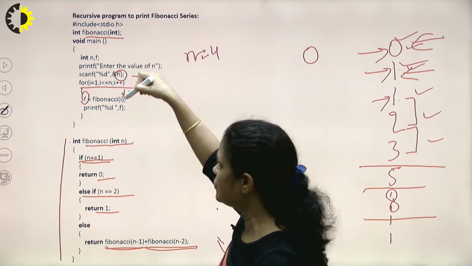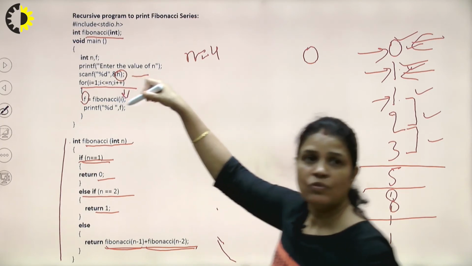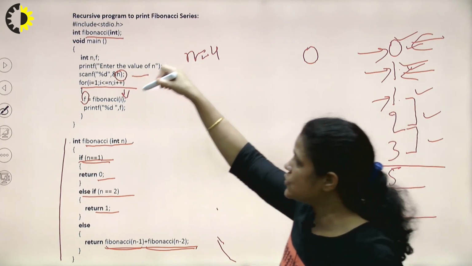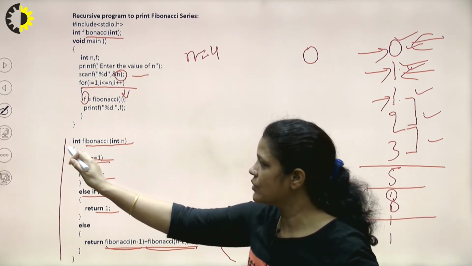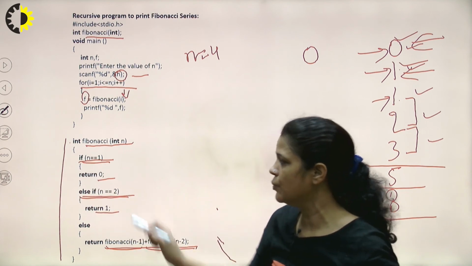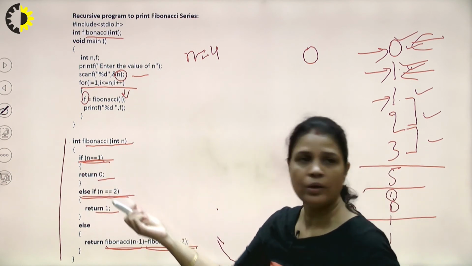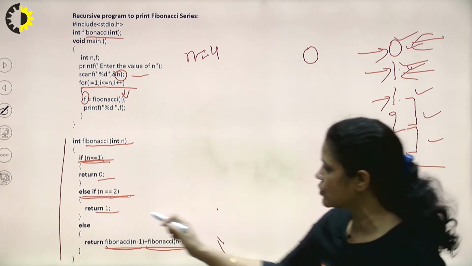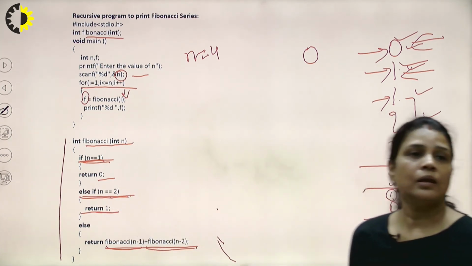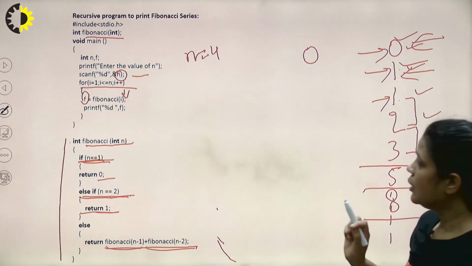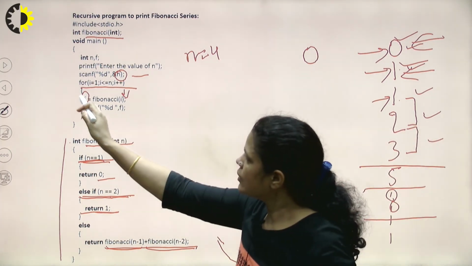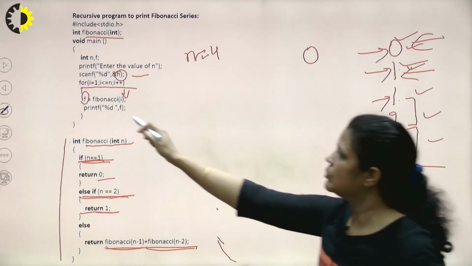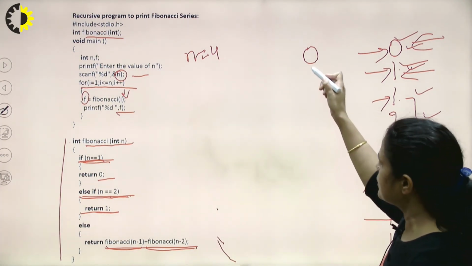Now i is equal to 2. So what are we passing here? In the Fibonacci function call, we are passing 2, and then we come to this function, we'll check if n is equal to 1, no, it is not, we'll come here, else if n is equal to 2, yes. So what are we returning here? Return 1. So the returned value will be kept here in the f variable and it will be printed on the screen. So what will be printed on the screen?